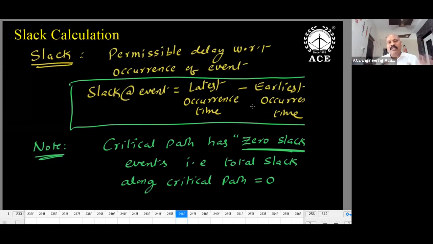So latest approach, earliest approach, the difference is nothing but slack. Slack is estimated for an event: latest value minus earliest value. Critical path has 0 slack. Critical path has 0 slack means for the longest path, the earliest approach and latest approach are the same. For the remaining paths only, we'll get slack values. So critical path slack is equal to 0 by default. A critical event will have 0 slack.